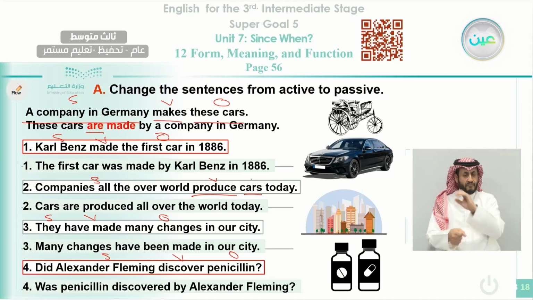And here, look at number 4. It is in the question form. Did Alexander Fleming discover penicillin? Here we use it also in the same form. We use it in the past. We say, was penicillin discovered by Alexander, and so on.